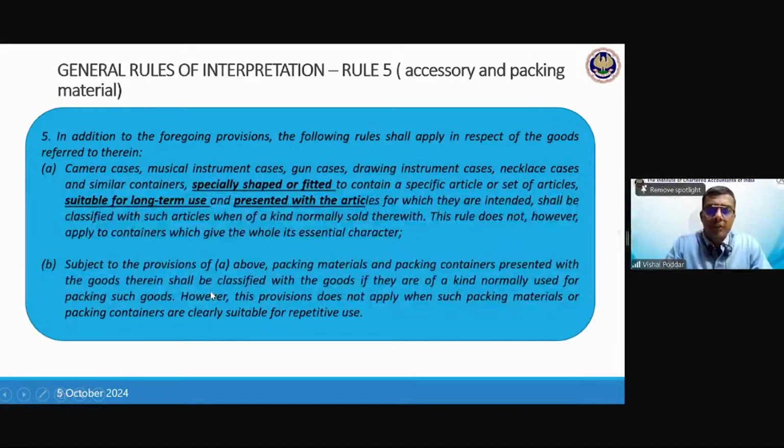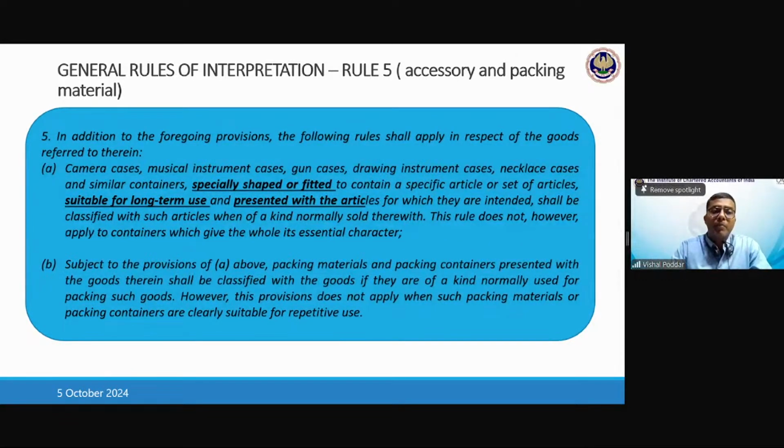I hope students, this is very, very clear to you all. This is where we are discussing, where you are importing an empty gun case. So where will that empty gun case be classified? It will be classified in the chapter of gun. Where you are bringing the gun case and the gun, this may not be a problem. But where you are only importing a gun case, only a piano case, where will it be classified?